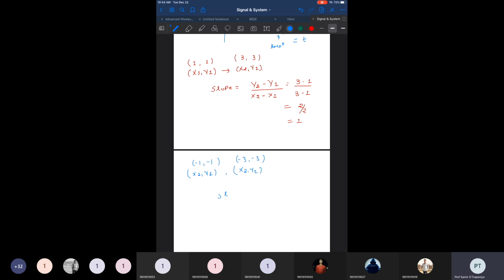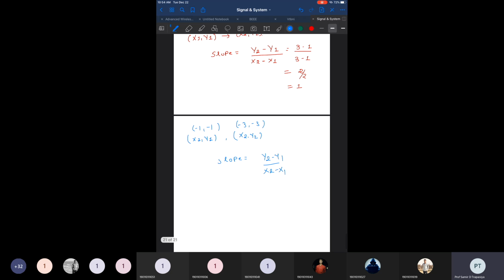And in those cases, if I find the slope, y2 minus y1 divided by x2 minus x1, then this value gives us minus 3 minus minus 1, and the denominator is again minus 3 minus minus 1. So if you cancel it out, because both give the same value, what we get is 1. So here we are also getting the slope 1, right? And here we are also getting the slope 1.